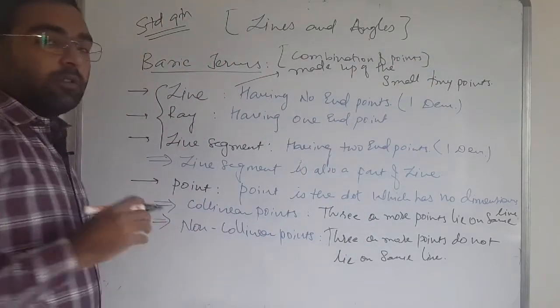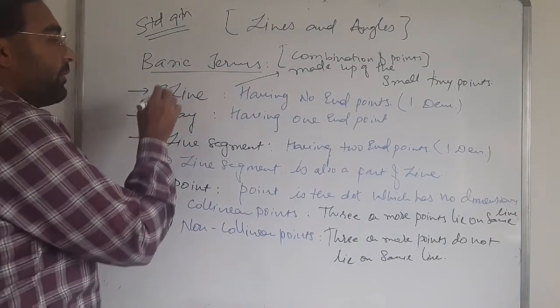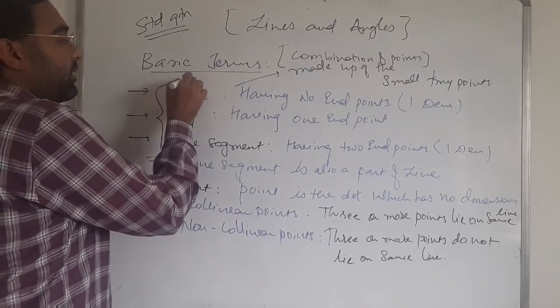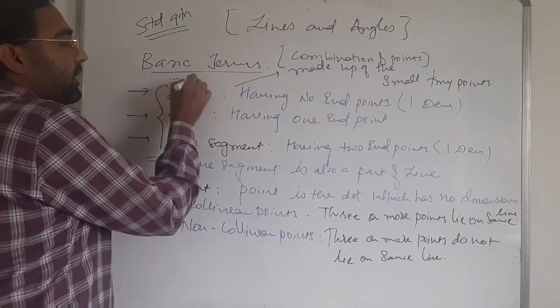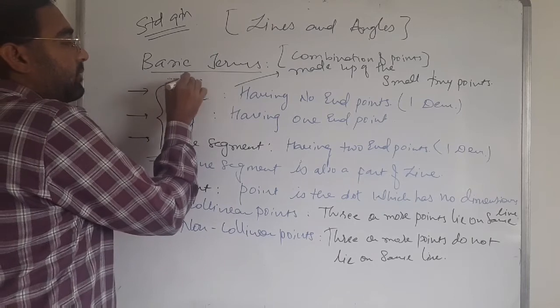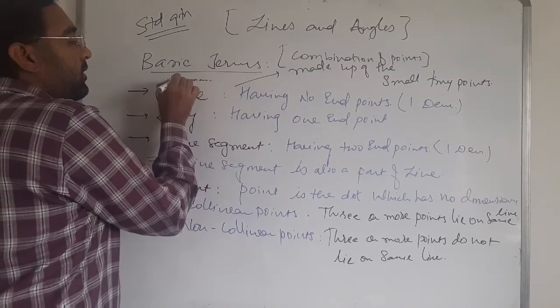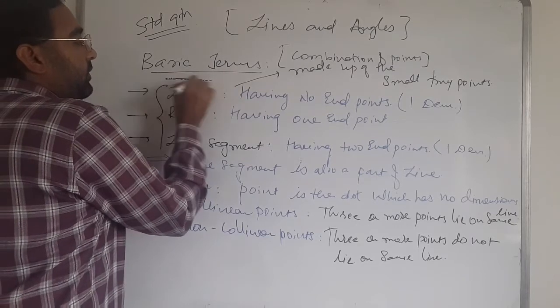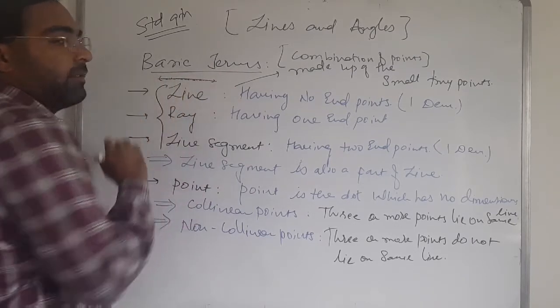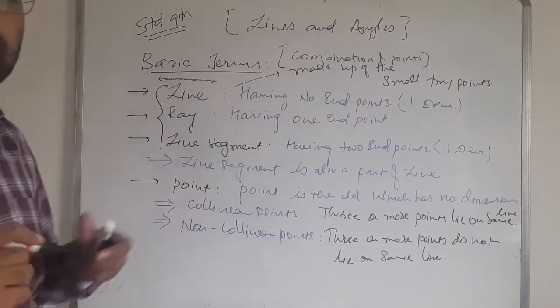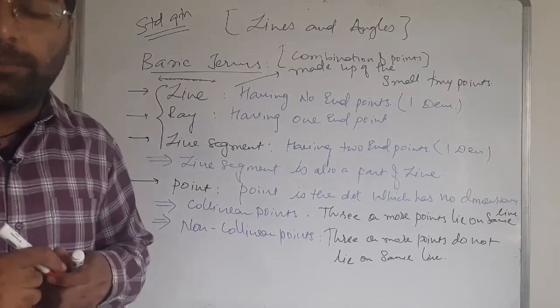Small points together make a line, like this. All these small points make a line. Clear?